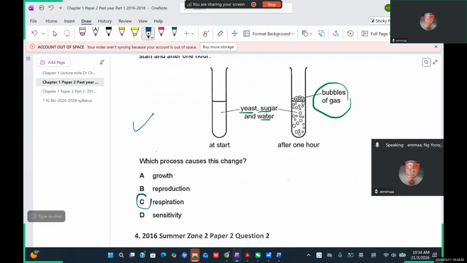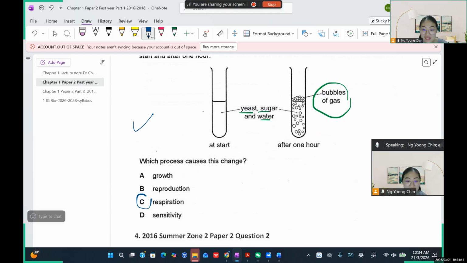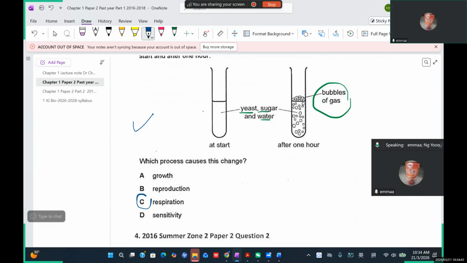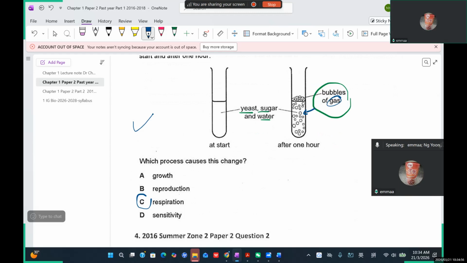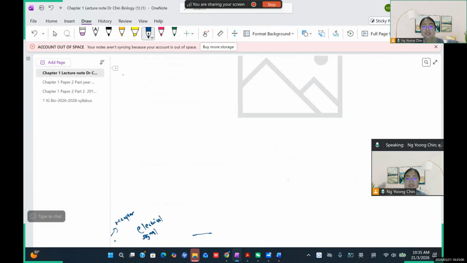Because the gas, as a chemical change. Yeah, it's a chemical change. Okay, chemical reactions, right? And then what do you think about the gas? What is the gas? What kind of gas is being released during respiration? Carbon dioxide. Well done. It's carbon dioxide. You're so smart. So that's why this is talking about this one.